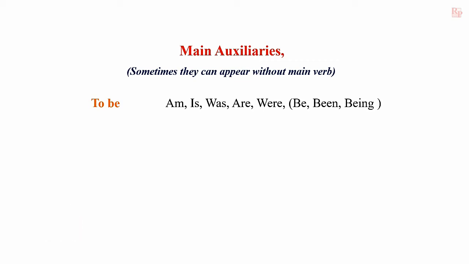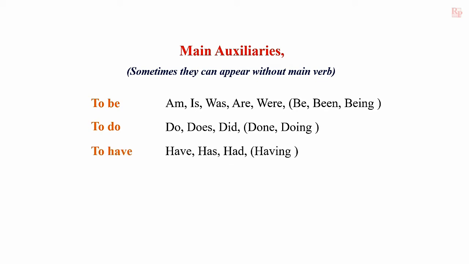We will discuss these things in detail in the later videos. The next main auxiliary is to do. This verb is also used based on the person and number of the subject and also based on the tense of the verb. These are do, does, did, done, doing. And the next one is to have. It is also used in the same way based on the person and the number of the subject and also the tense of the verb. The other forms are have, has, had, having.